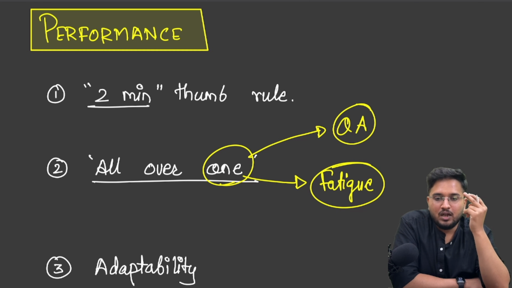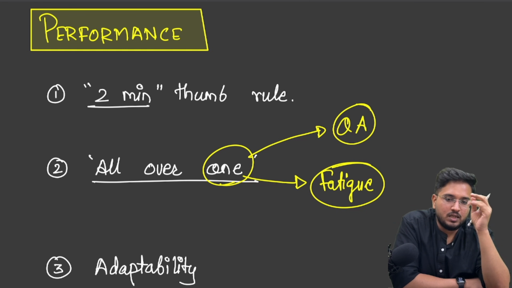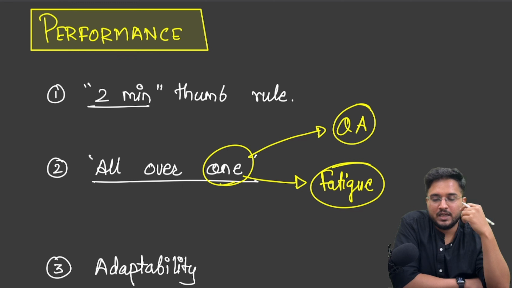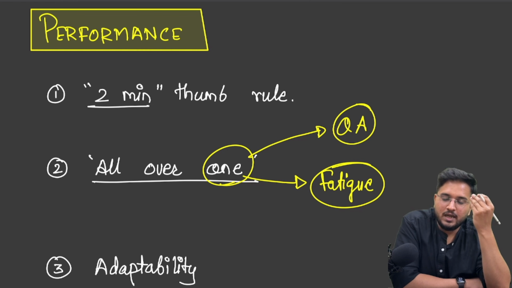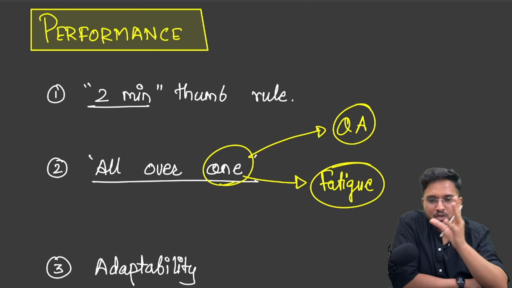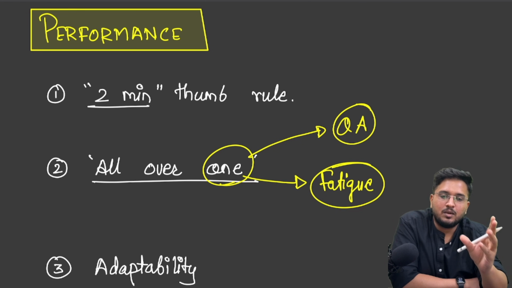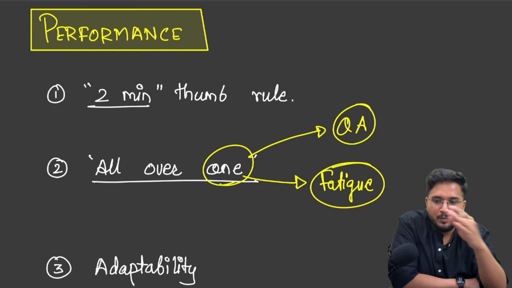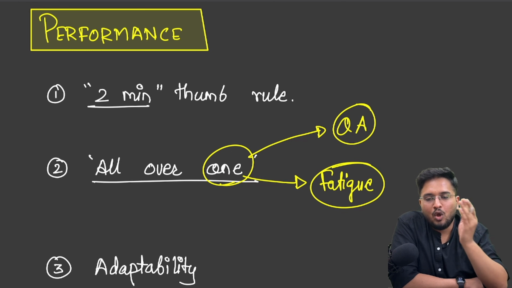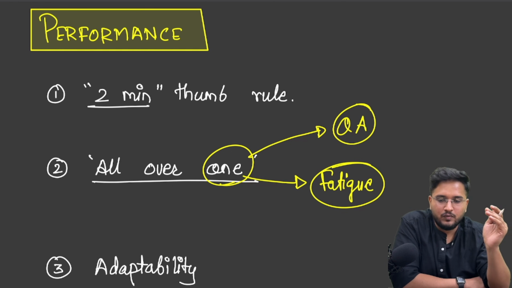Secondly, a lot of times it happens that if you are solving similar types of questions, automatically you get brain fog and you won't be getting innovative ways to solve the particular question. So while solving the paper, while solving the test, make sure that you are solving 4-5 reading comprehensions, then 4-5 quants, then a couple of reading comprehensions. So a mix of all the types of questions, all the sections. So follow the idea of all sections over one particular section.